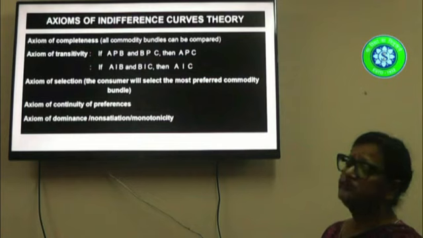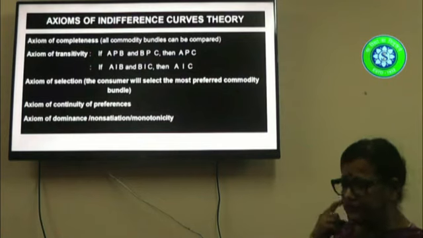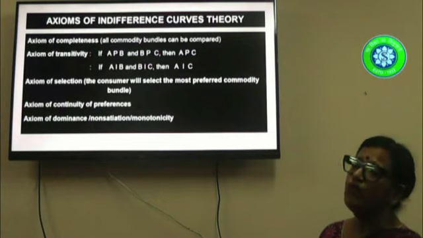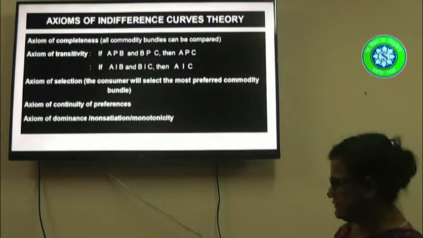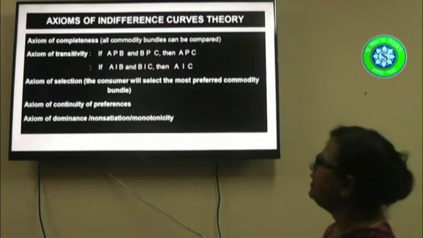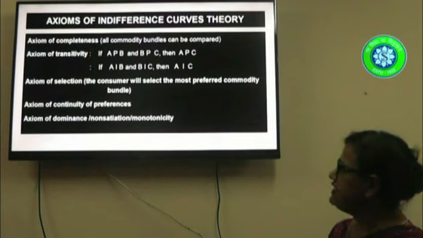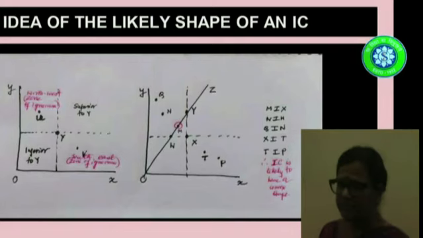And finally, the axiom of dominance, which is also known as the axiom of non-satiation or axiom of monotonicity. Here also, the consumer will choose the commodity bundles with more of at least one commodity than other commodity bundles. So these are the basic 5 assumptions or axioms on the basis of which the indifference curve theory is developed.